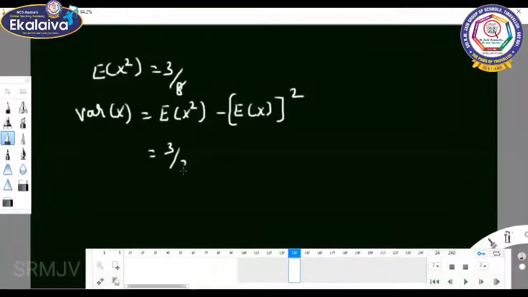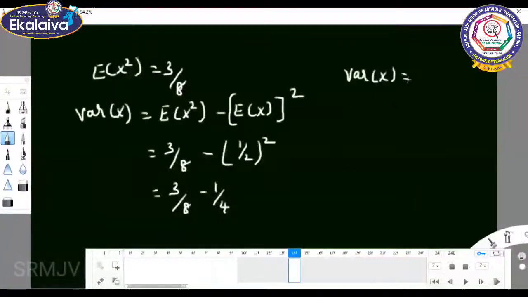So 3 by 8 minus 1 by 2 the whole square. So it gives 3 by 8 minus 1 by 4. So variance of x equal to 8, 8 means 3 minus 2. So the value is 1 by 8.